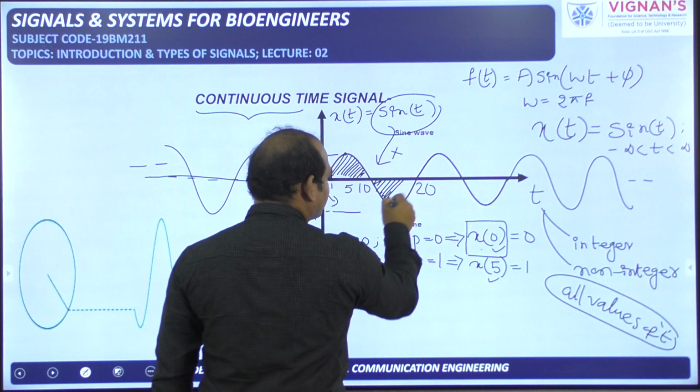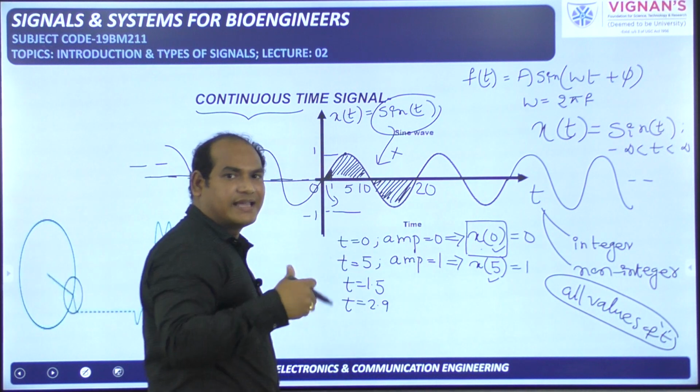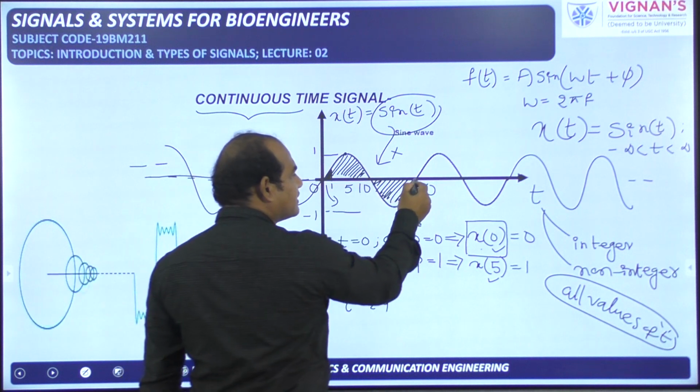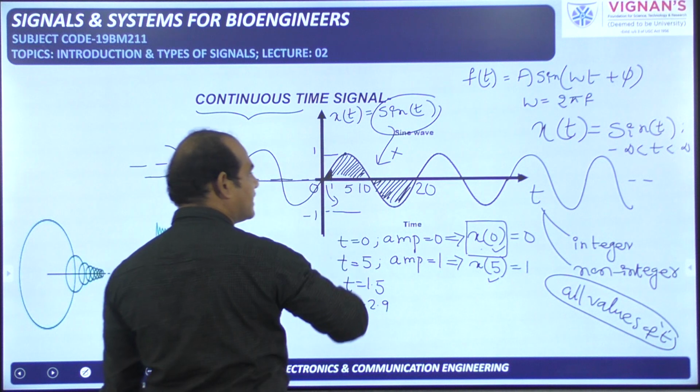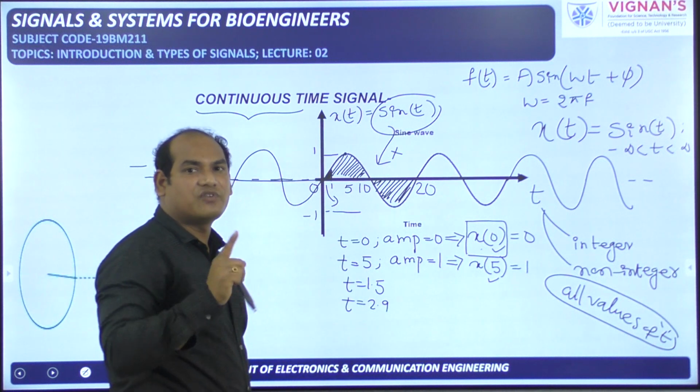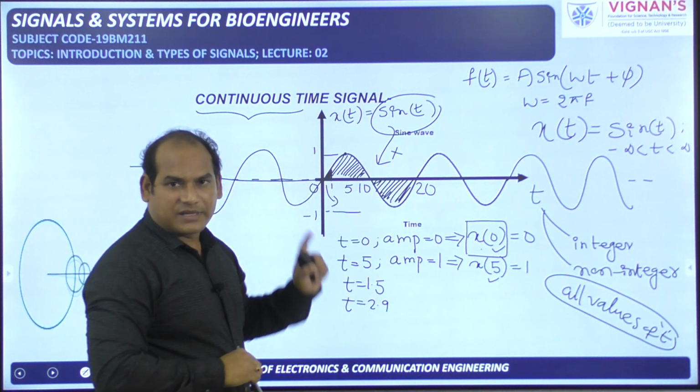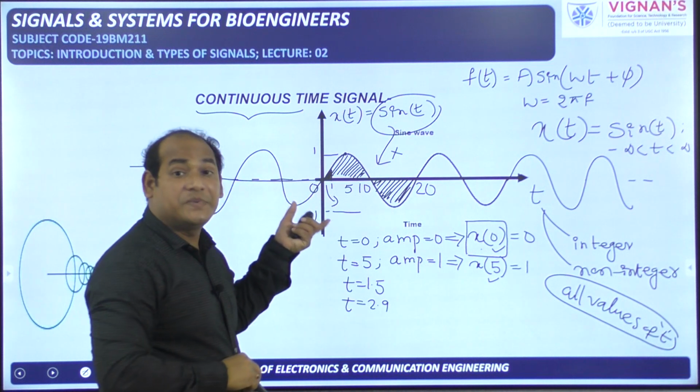You see the pattern is repeating again and again. The same pattern is repeated, and repeated. This side also it is repeated. So the same pattern is repeating forever for all the values of time. So we can tell that it is a periodic signal.